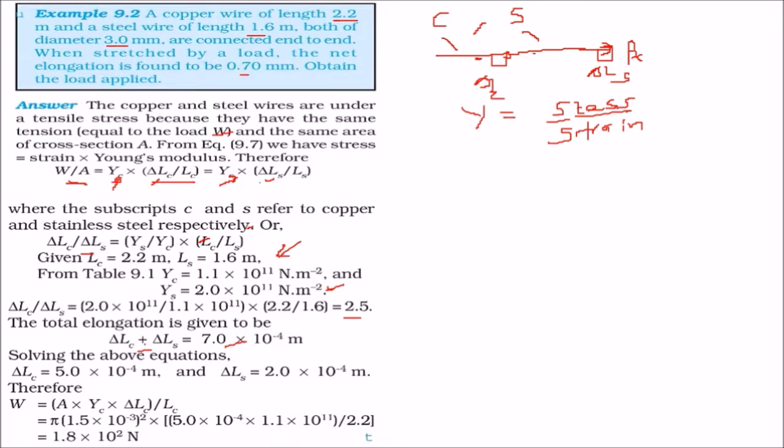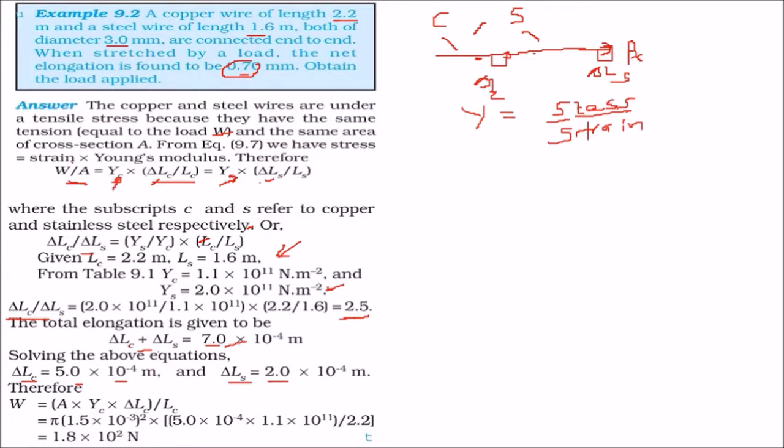When we solve, one equation is delta LC by delta LS equals this one. The total elongation, delta LC plus delta LS, is given by 0.7. So we have two equations. We solve these and get delta LC and delta LS separately. So this is 5 and this is 2, of course with the value of 10 to the power minus 4 meter.